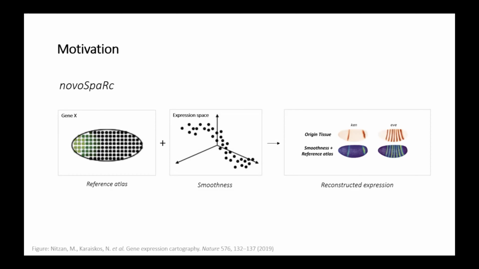While this assumption works well for a variety of simple tissues, like for the Drosophila embryo shown here, for more complex tissues, especially when there isn't a strong enough reference atlas, the reconstruction problem becomes very challenging, both for NovoSpark and the other available methods.